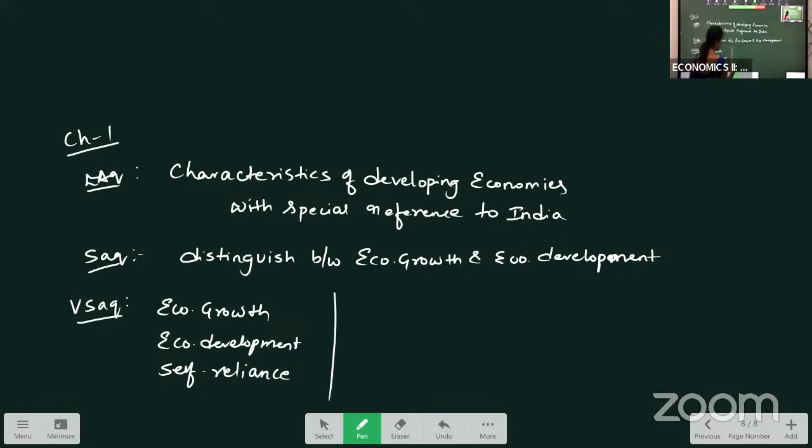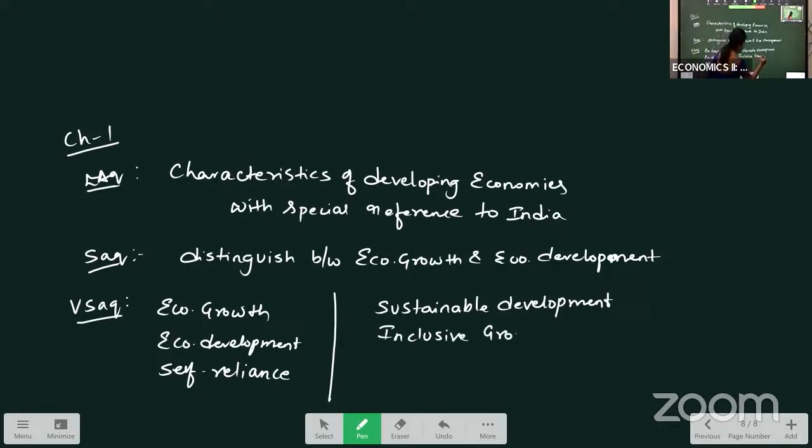Next, sustainable development. What is sustainable development? Meeting the needs of the present without compromising for the future. Okay, sustainable development. Next, inclusive growth.